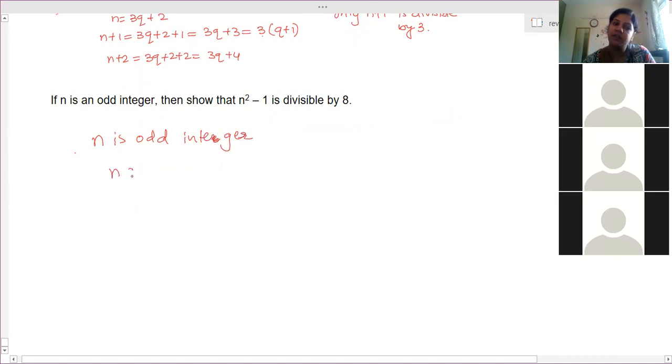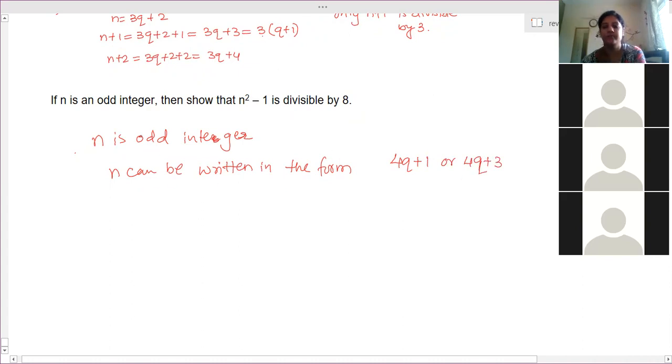That means n can be written in the form 4q plus 1 or 4q plus 3, right? Able to understand? N is an odd integer.